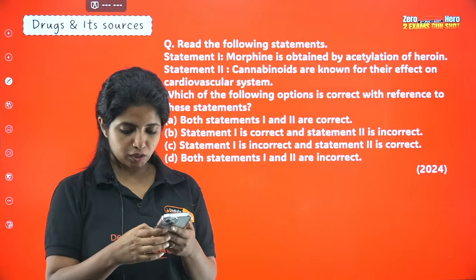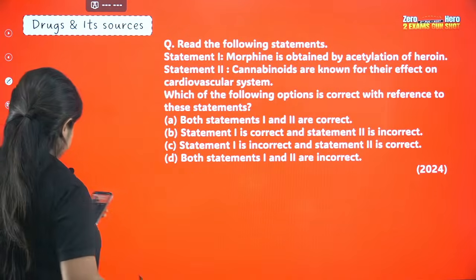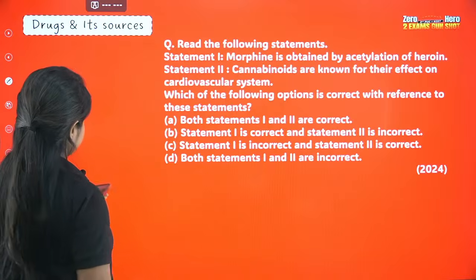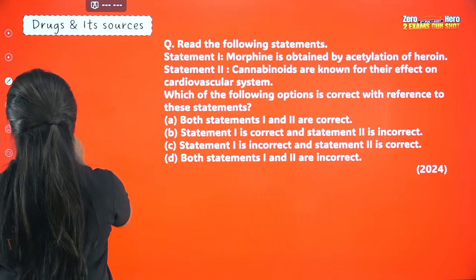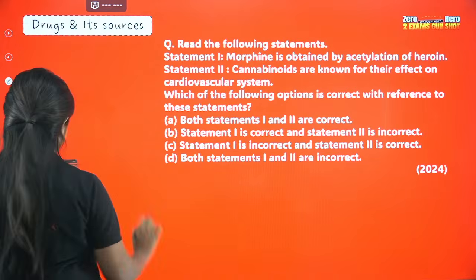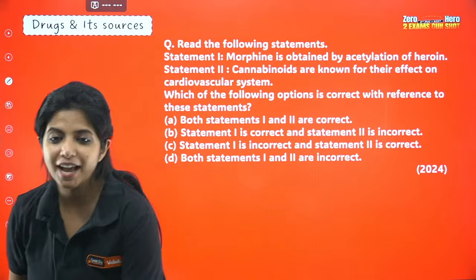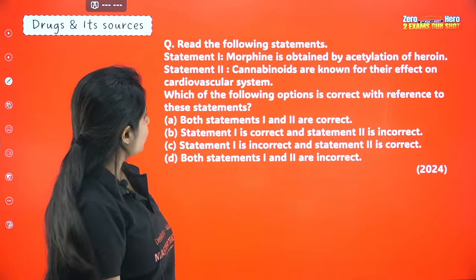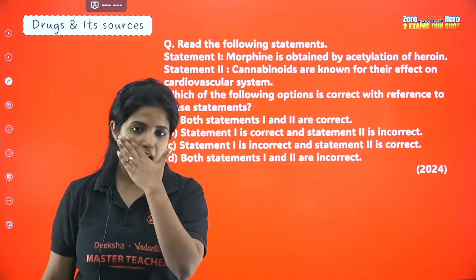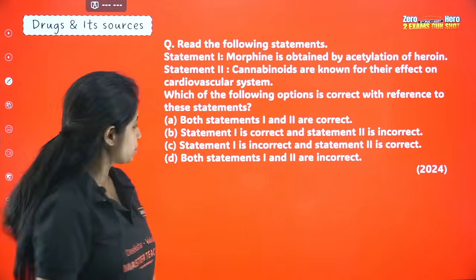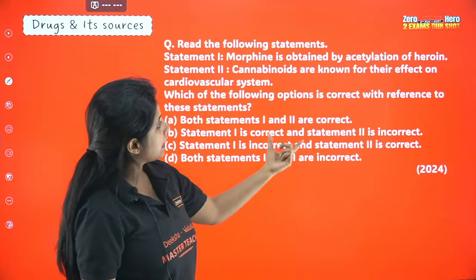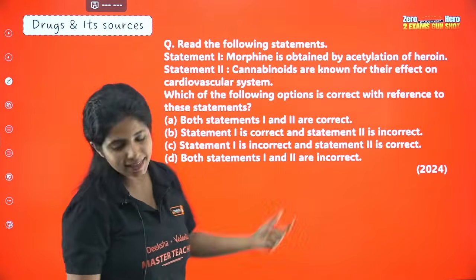C is the answer for this question. Okay. Someone says the answer for this question is A, both statements 1 and 2 are correct. No, that is not the correct option. What is C? Statement 1 is incorrect and statement 2 is correct. Yes, that is the correct answer.